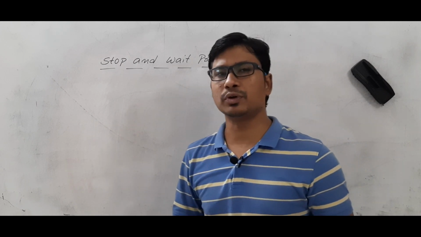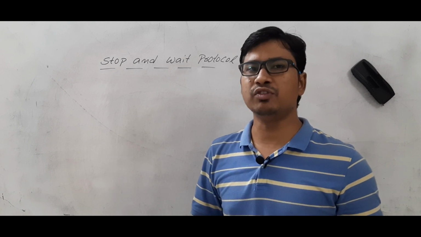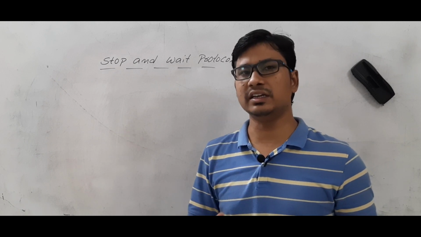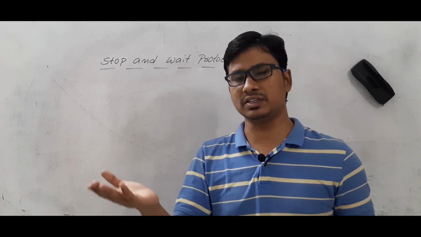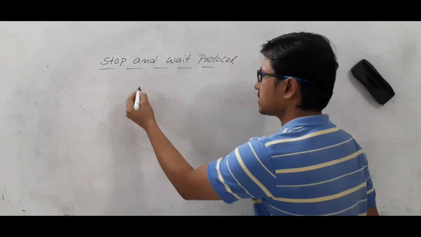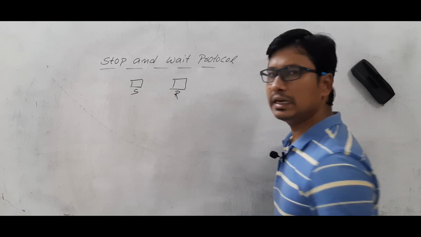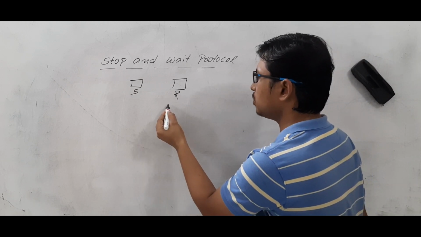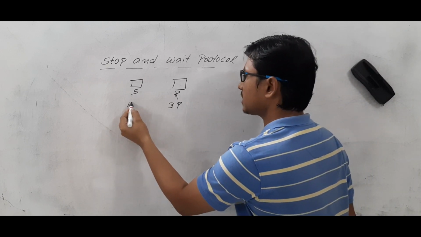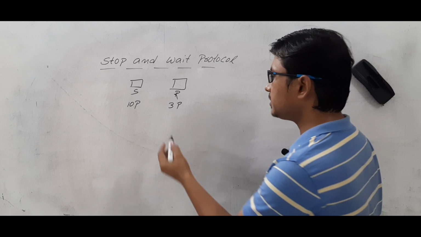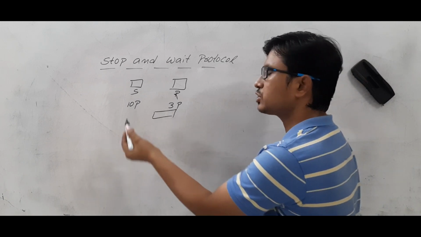The stop and wait protocol, as I said earlier, comes in the flow control mechanisms. Why do we need flow control? If the sender is sending data at more than the capability of the receiver. Let's take that I have a sender and I have a receiver. Now let's take that the receiver capability is only 3 packets per second, and the sender is sending 10 packets per second. At maximum it can keep some packets in the buffer, and the remaining packets it has to drop.